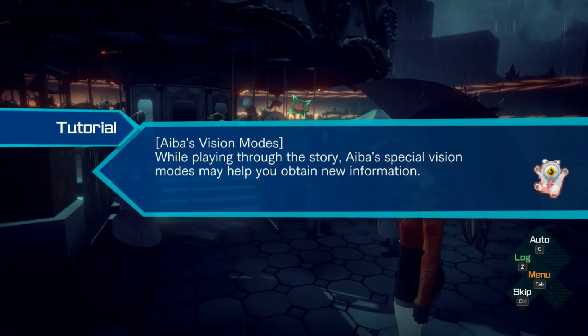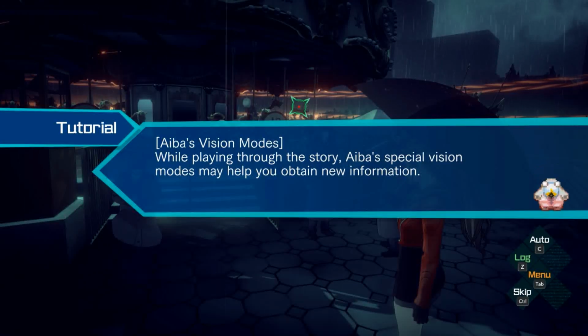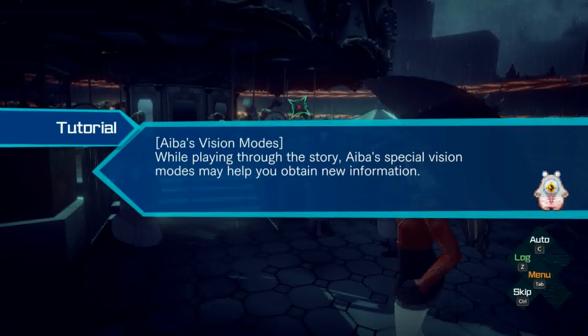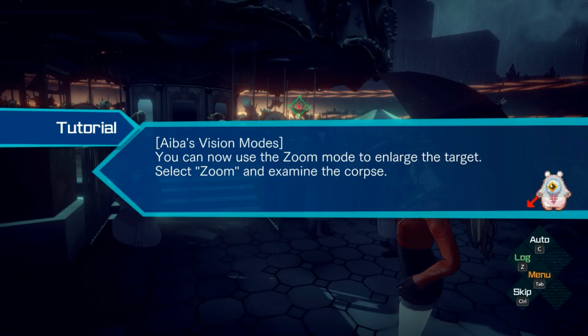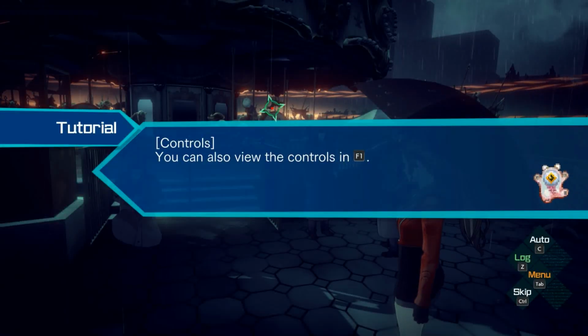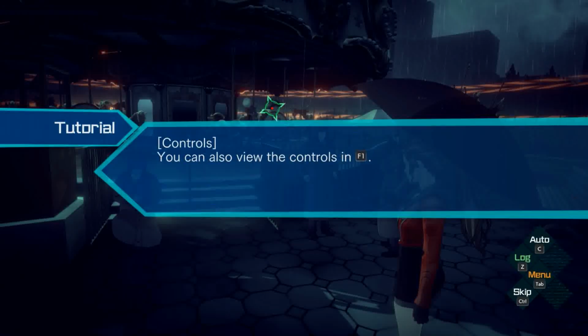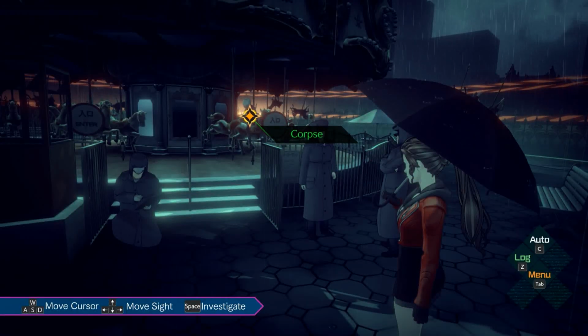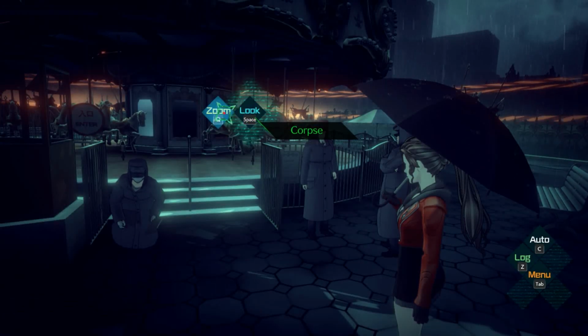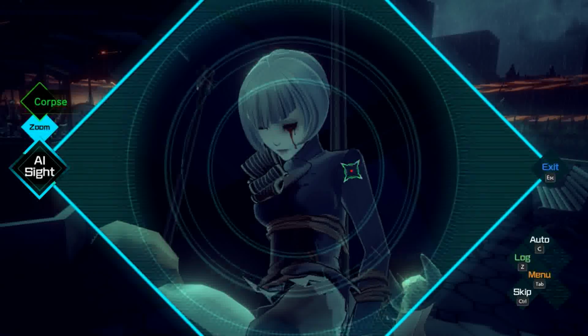Aiba's vision modes. While playing through the story, Aiba's special vision mode may help you obtain new information. You can now use the zoom mode to enlarge the target. Select zoom and examine the corpse. You can also view the controls in F1. Okay. In which case... Let's zoom in a little bit and see about some stuff.